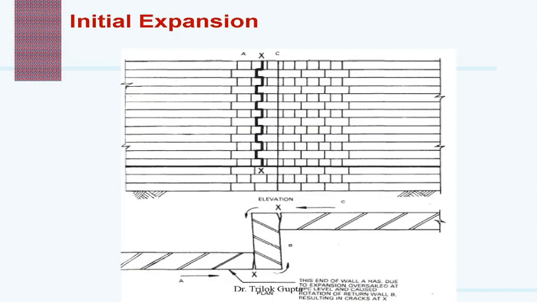Basically, this wall A, its end has, due to the expansion, oversailed at the level, and this pushes wall B, and again this wall C also expands. So this small expansion will create torsion, and this wall B separates out from walls A and C.